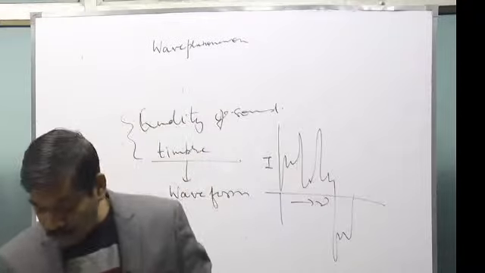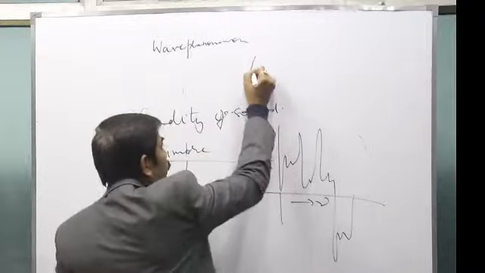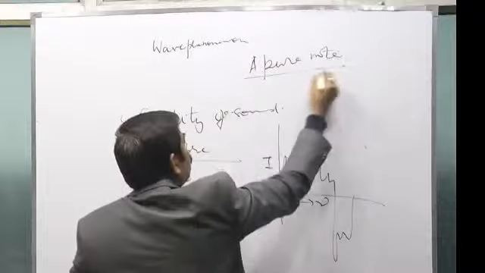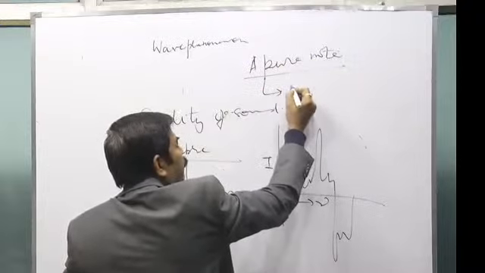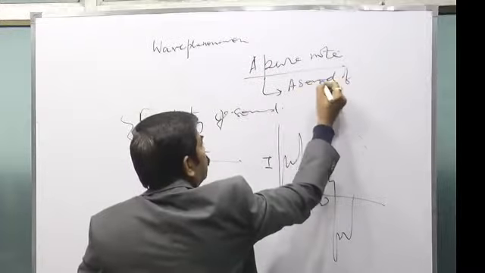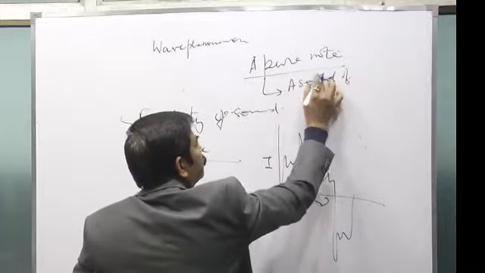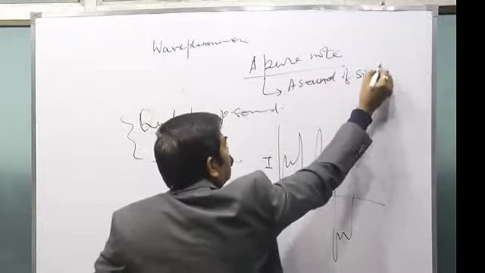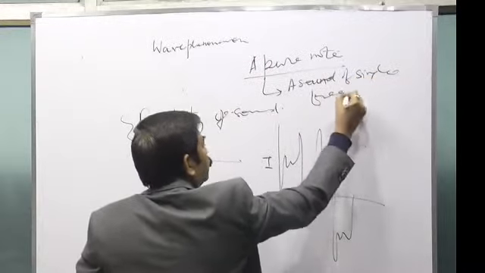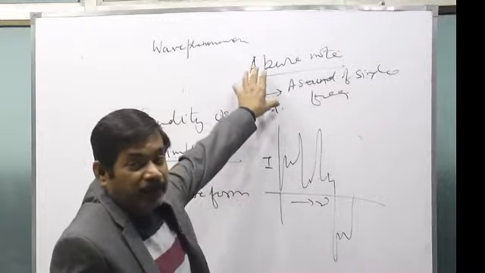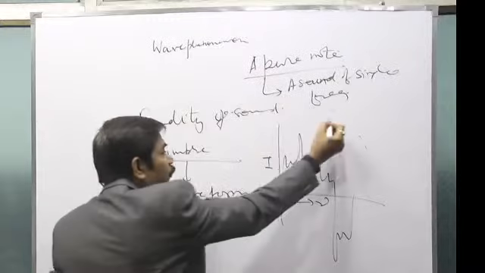A pure note means a sound of a single frequency. This can be generated only by some typical elements, like for example a tuning fork.